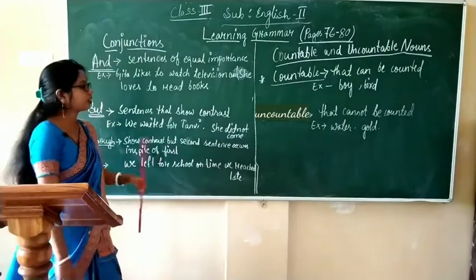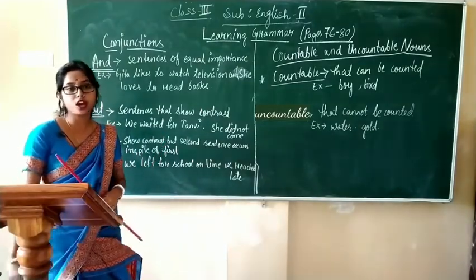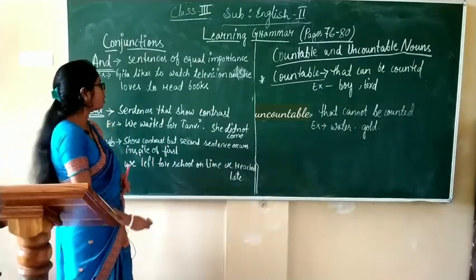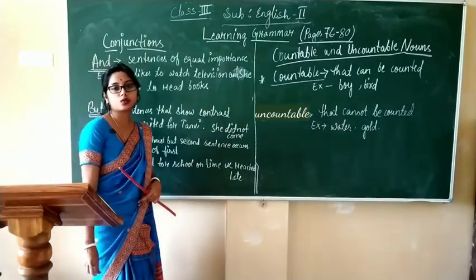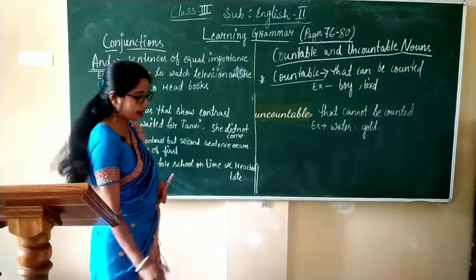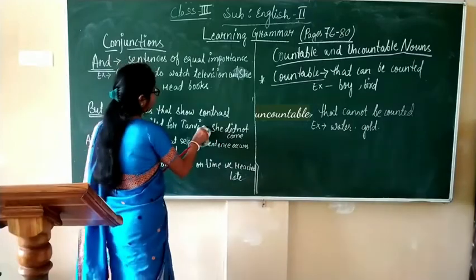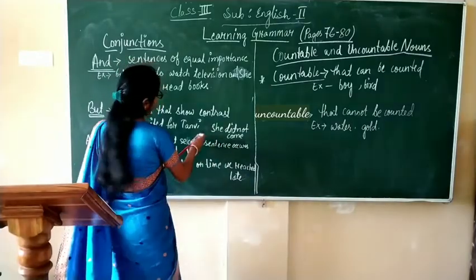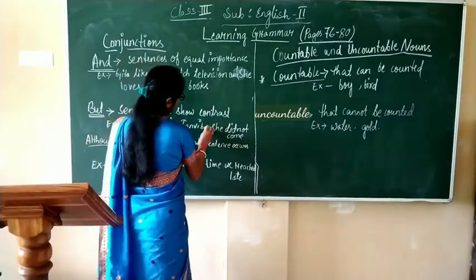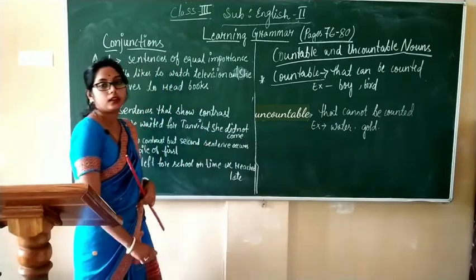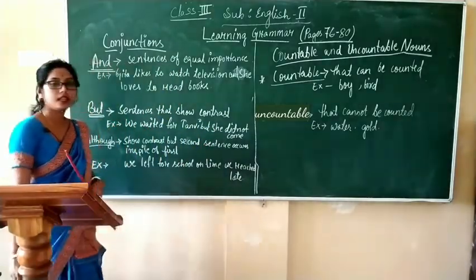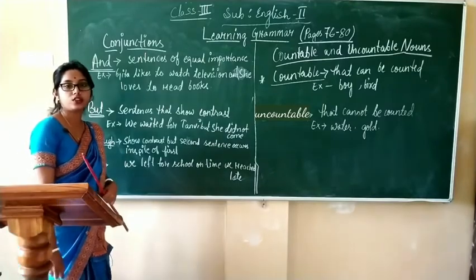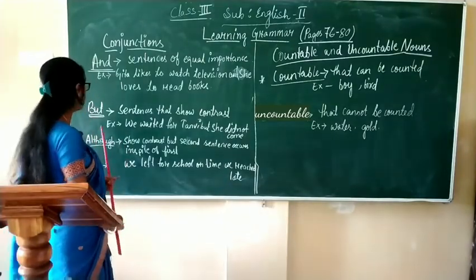Here, these sentences are showing contrast or not? So, we will join these 2 sentences with the conjunction "but". By removing the full stop, we will add "but".